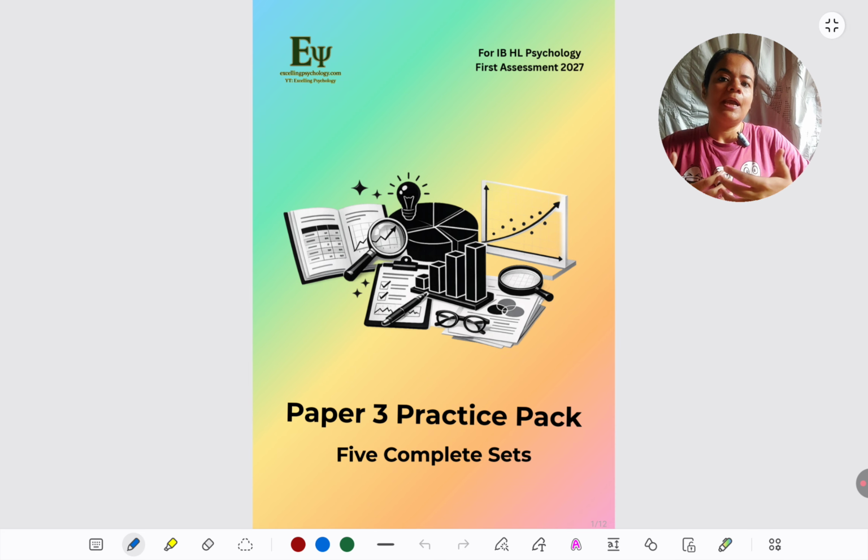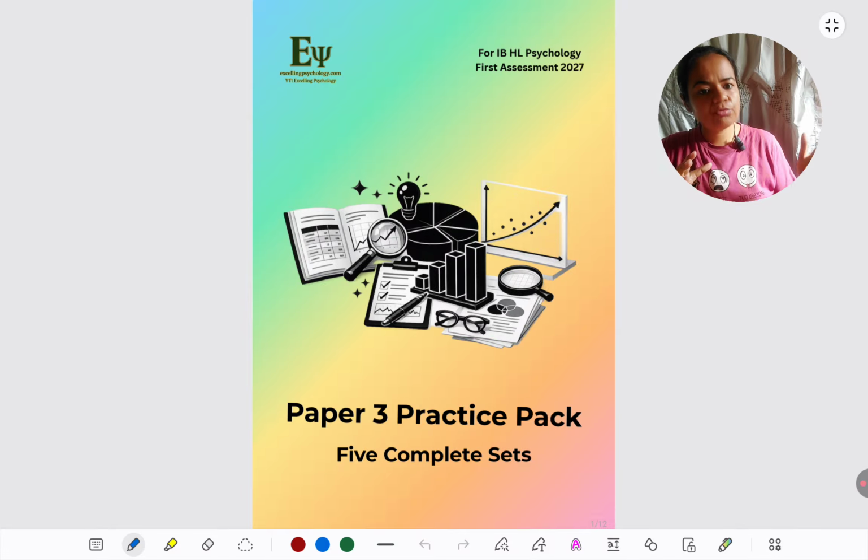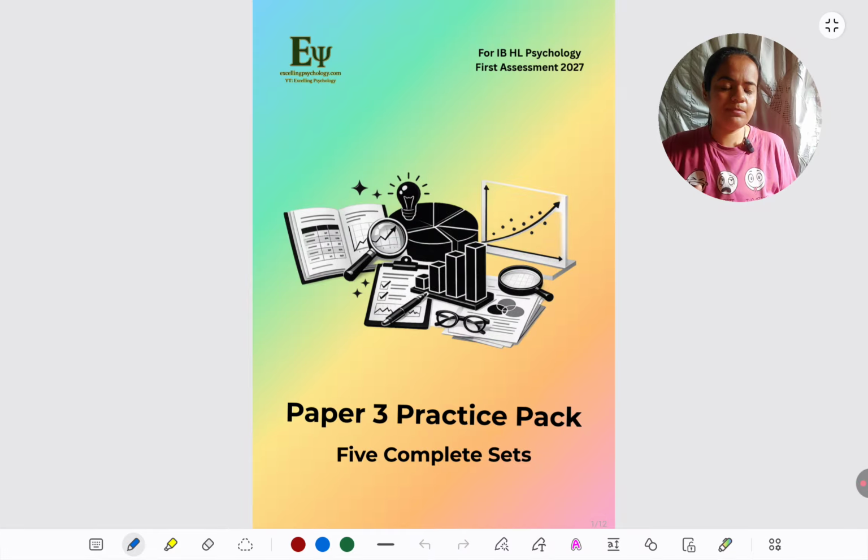I have made sure across the sets to include different types of data, graphs, different types of questions for qualitative data, and different possible limitations in the final question, different theories that can be applied. So, if you just go through this whole pack, all the 5 sets, you will have practiced with so much diversity, so many different possibilities, that undoubtedly when your paper comes, you will have very different stimuli in front of you, but you will be able to answer any type of stimuli because you've practiced all types or almost all types.